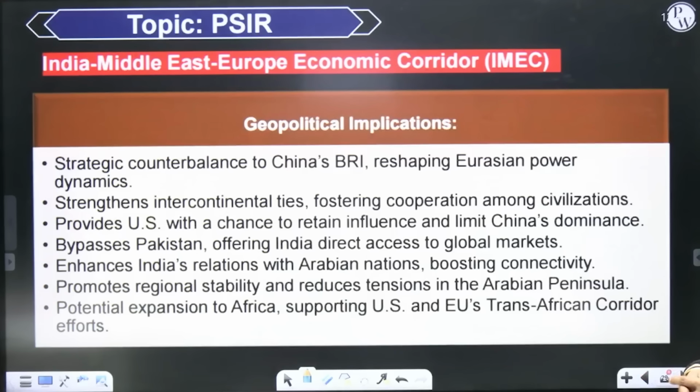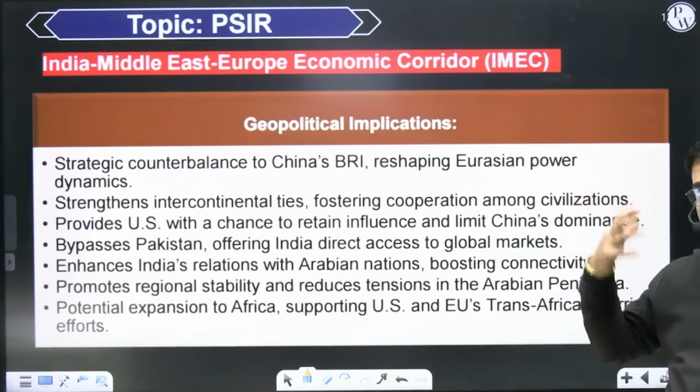So this project will seriously challenge China's Belt and Road Initiative, and it will also strengthen intercontinental ties because it is fostering cooperation among different civilizations. Moreover, it will provide an opportunity to the United States of America to counterbalance China in the region, to contain China in the region. It will give India direct access to the global market, direct access to the Middle Eastern market, direct access to the European market. So that is an added advantage for India.